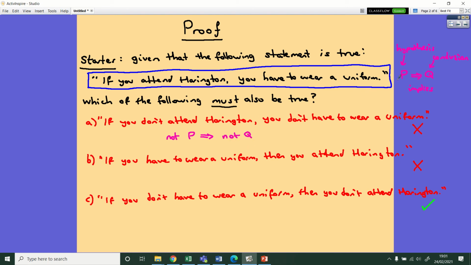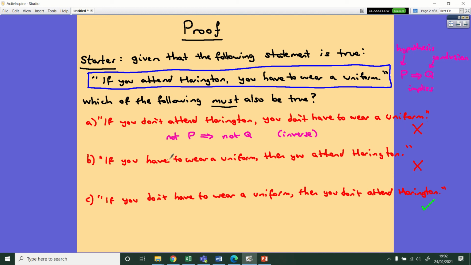So by changing the structure to not P implies not Q, we get what's called the inverse of the statement. Okay, which negates each of the two parts of the sentence, and it maintains the same order. Okay, not P implies not Q. And as we've said, this inverse isn't necessarily true. Okay, doing this to the sentence doesn't make another true statement.